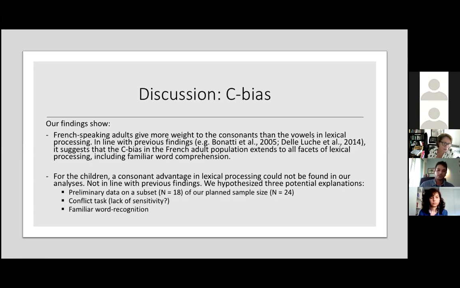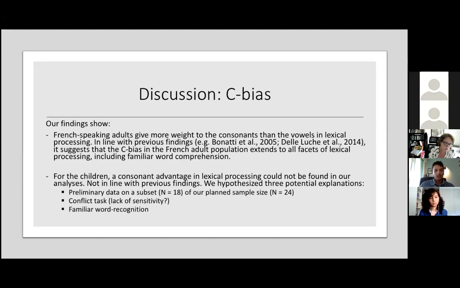And so we considered three potential hypotheses to explain such findings. First, the results presented here were only preliminary because they were based on 18 children, whereas we have planned to test 24 participants in total. So maybe our sample size was not sensitive enough to capture the effect of the C bias. A second hypothesis could be related to the conflict task. Because this task directly puts into conflict consonantal and vocalic information, and there is no clear answer, this might have confused participants, especially younger ones, and so might show a reduced sensitivity to the C bias.